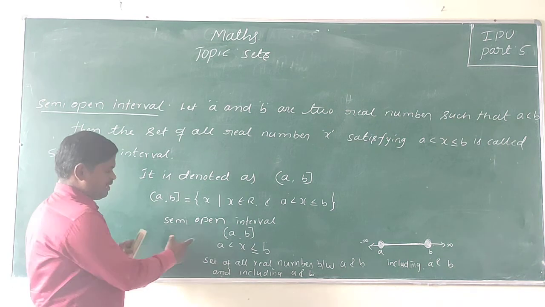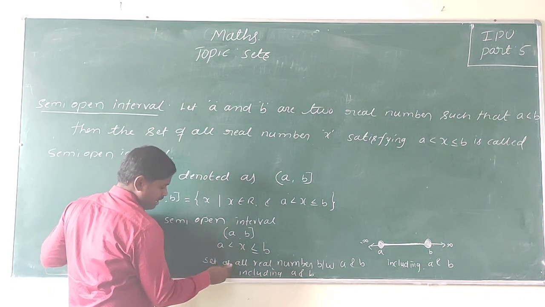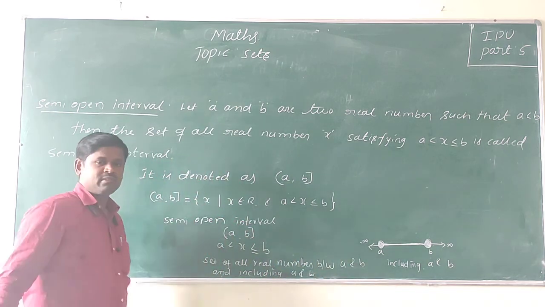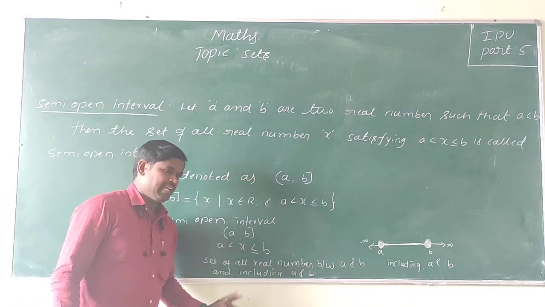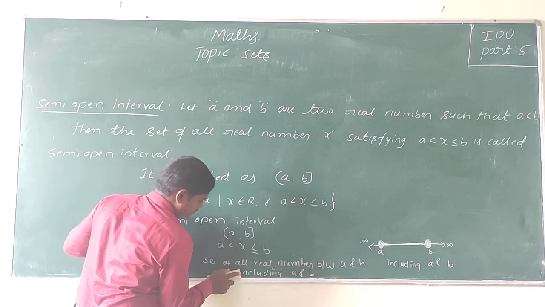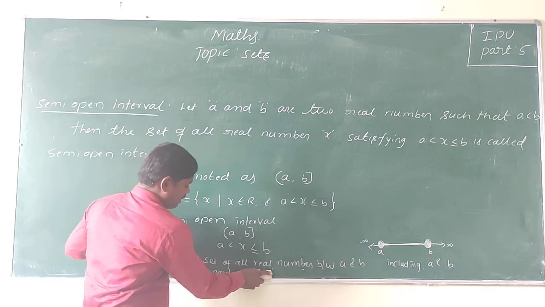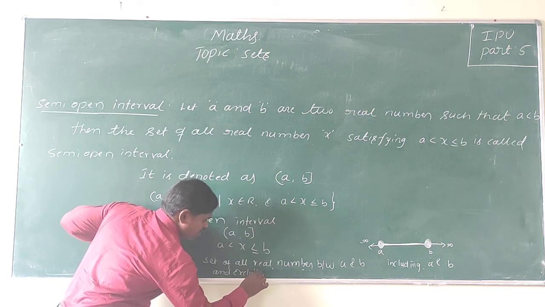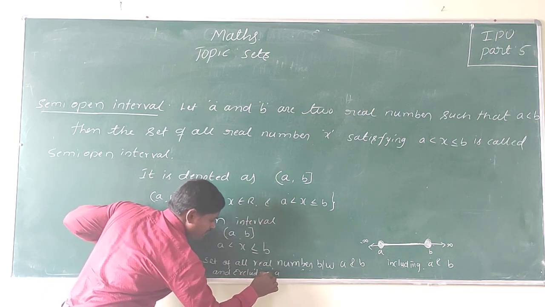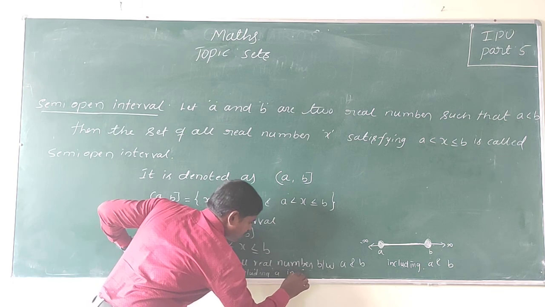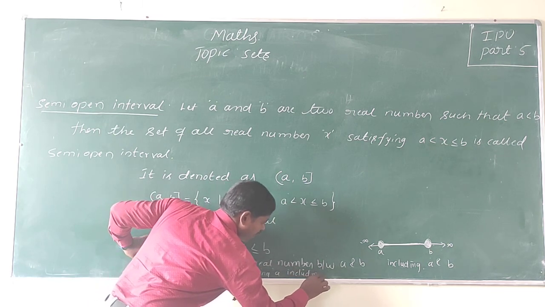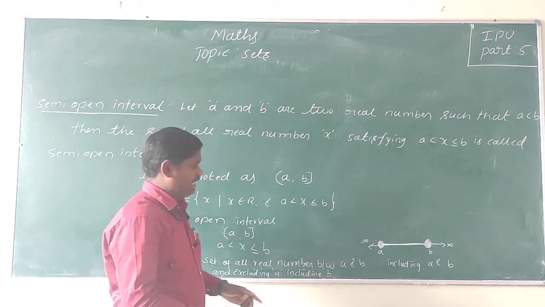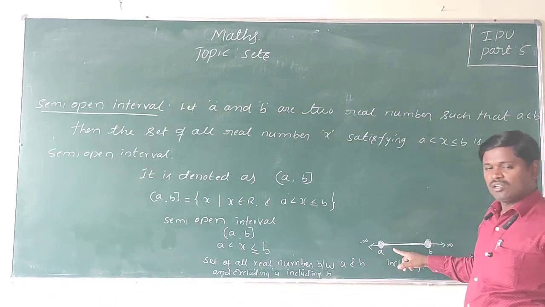It means the set of all real numbers between A and B. The condition is excluding A and including B.